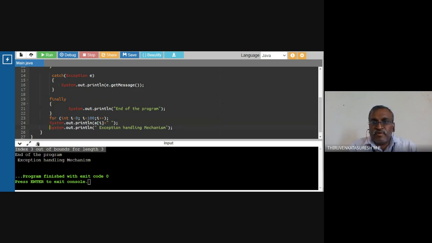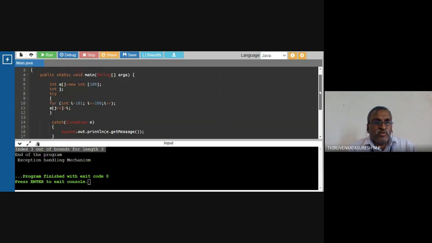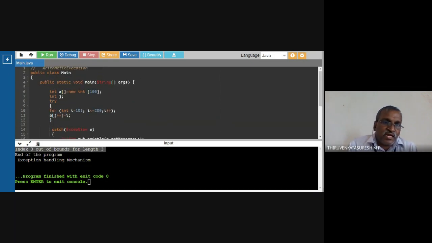So what I did here: I'm going to declare an array with 100 elements, all integers. I'm going to create a for loop to generate the values from 101 to 200. How many values are here? There are 100 values. So this array is going to have the values from 0 to the plus plus value.